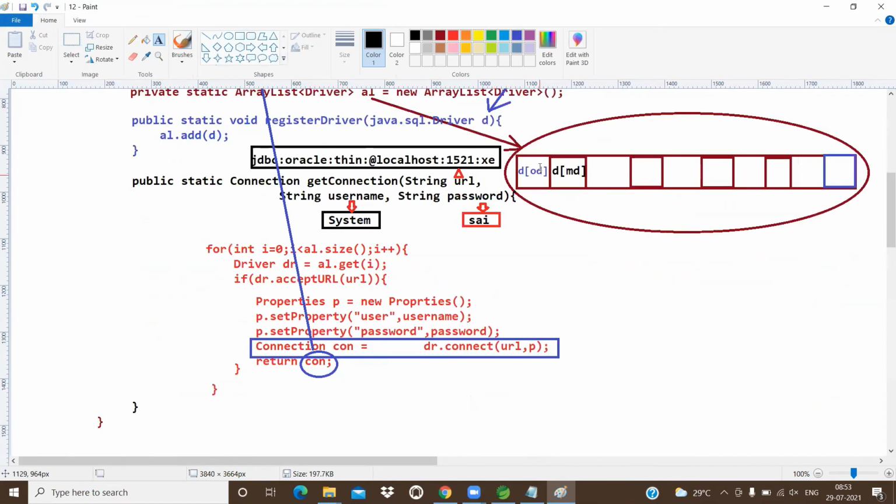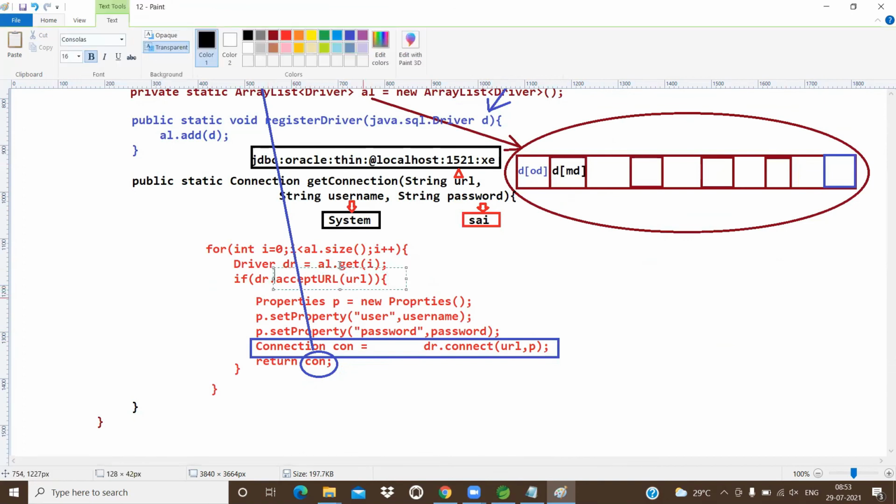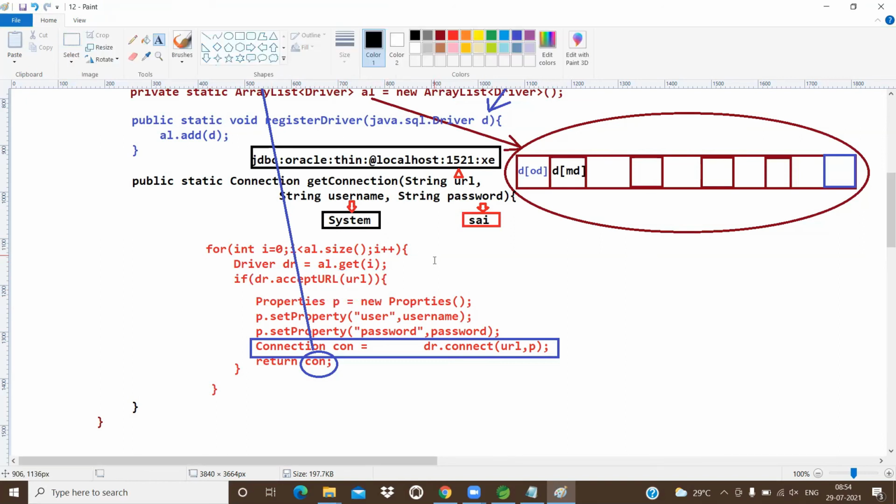Now, first the Oracle driver will pick. So Oracle driver dot acceptsURL of URL. Here my driver object is the Oracle driver, but which URL am I passing? The MySQL URL. Matched or not matched? Not matched. So next one: is i plus 1 less than 10? Yes. AL dot get of 1. AL dot get of 1 means you will get what? The MySQL driver.